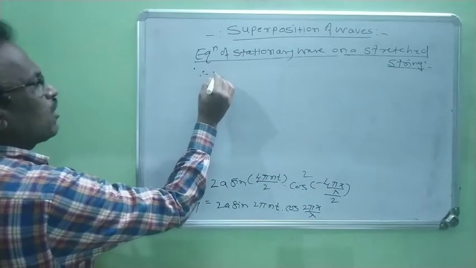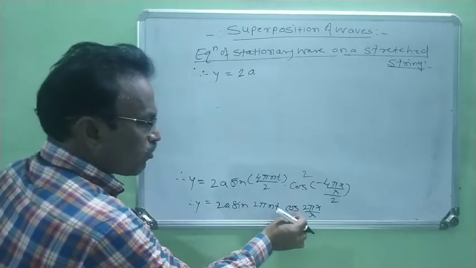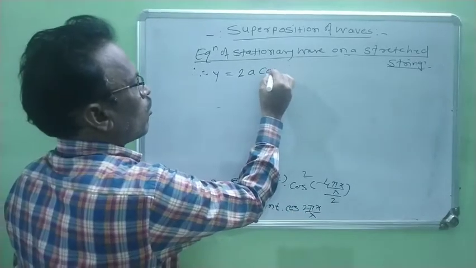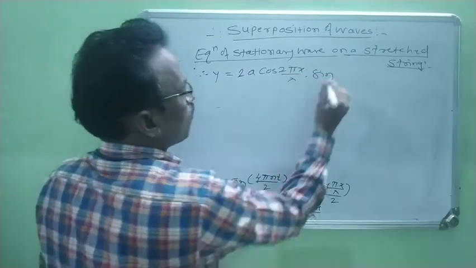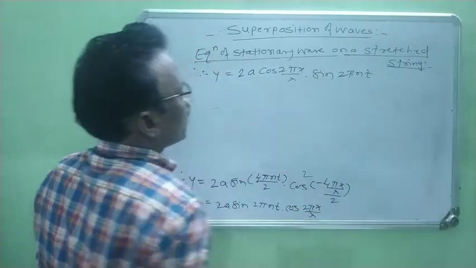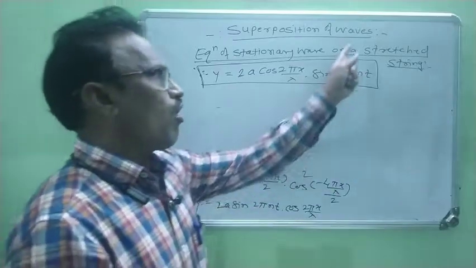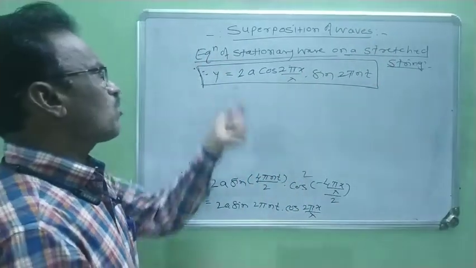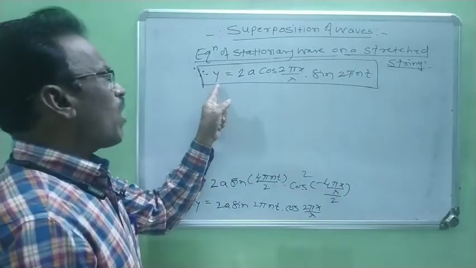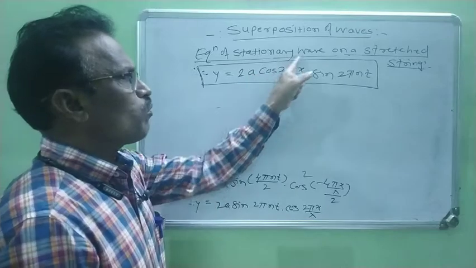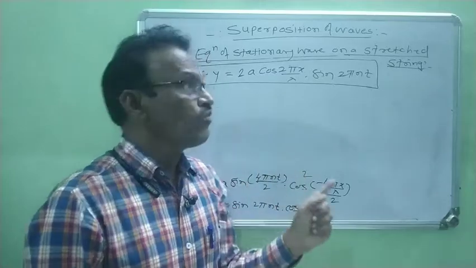Therefore finally y is equal to 2a, as it is, now take first this cos of 2πx/λ into sin of this term 2πnt, right? Now this is the equation of a stationary wave on a stretched string. In this way we find out the equation of stationary wave on a stretched string. What is the equation? y is equal to 2a cos of 2πx/λ into sin of 2πnt. Right? Now this is the equation of a stationary wave.